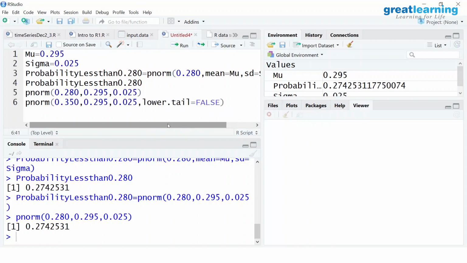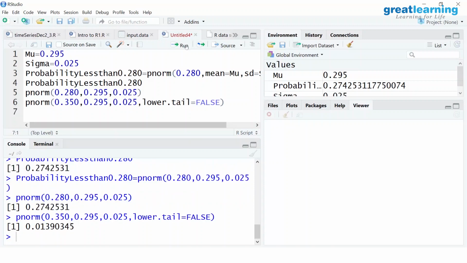Upper, I don't have to subtract, it will directly do. If I do that, I get the answer.